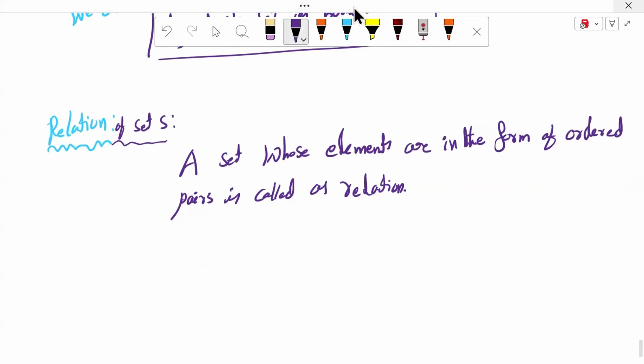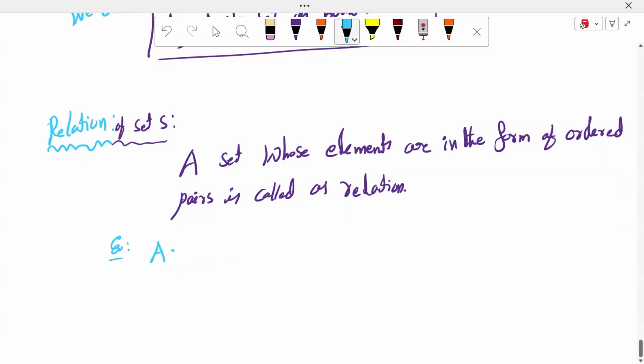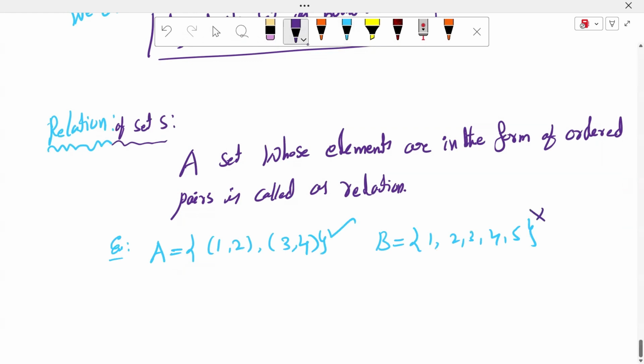For example, we can take A is equal to the set of ordered pairs (1, 2) and (3, 4). This is the ordered pair. This is the relation. B is equal to, for example, 1, 2, 3, 4. This is not a relation. 1 is not related to any number. 2 is not related to any number. 3 is not related to any number. 4 is not related to any number.